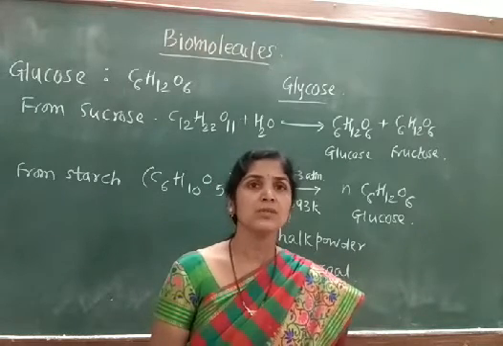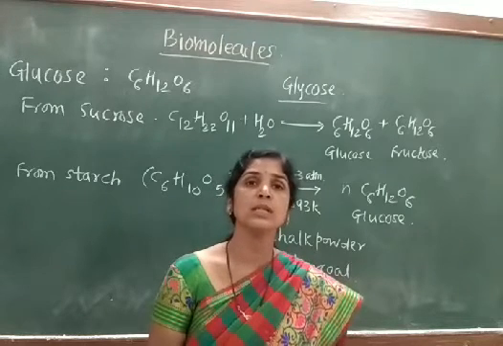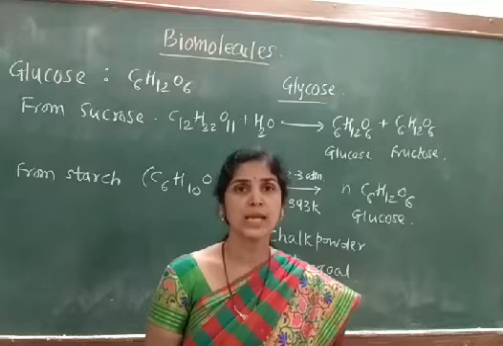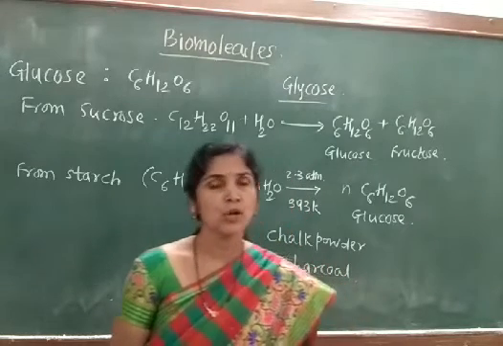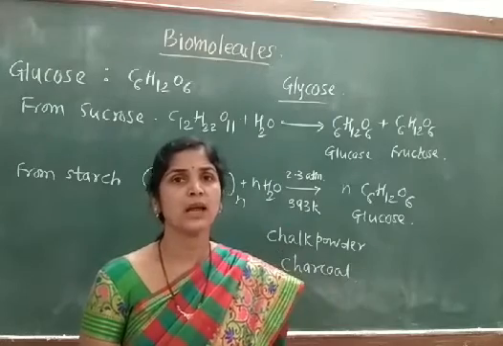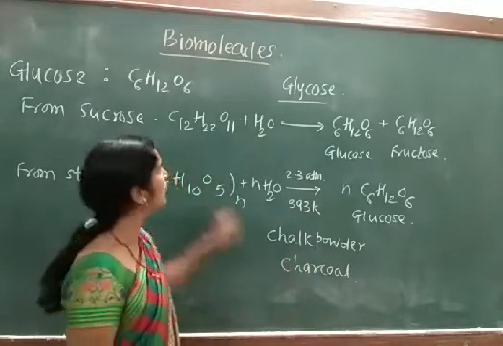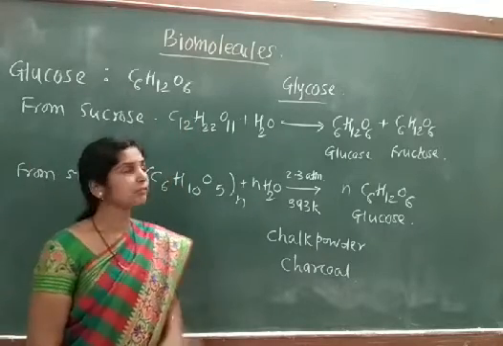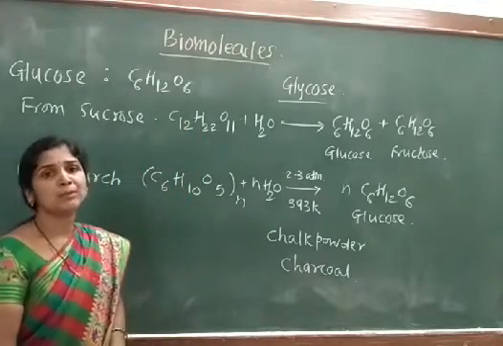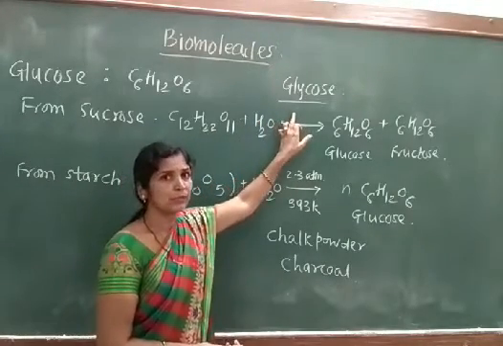Now, when we talk about glucose, we know that glucose is an example of a monosaccharide with formula C6H12O6. So, we have said that glucose is an example of a hexose sugar having the aldehyde group. But sometimes we may get jumbled with another name, glycose.